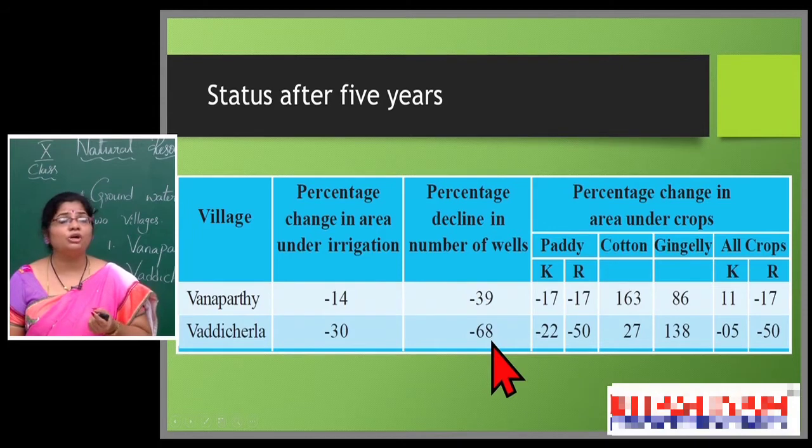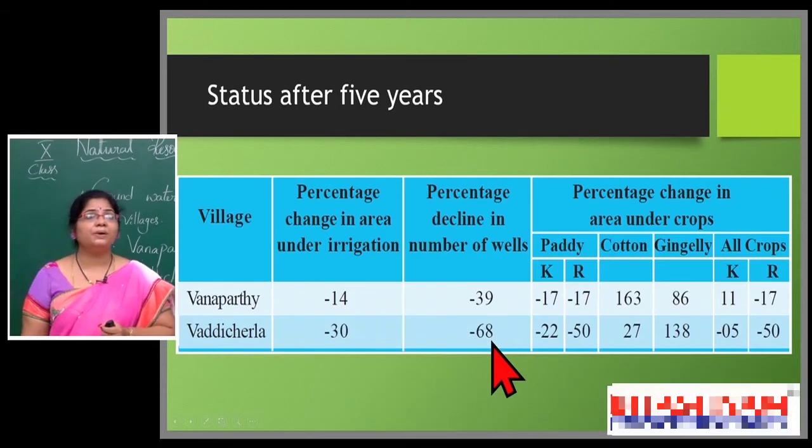When the wells are not useful to provide water for irrigation, then the farmer is unable to conduct agriculture. So obviously the irrigated area, the land area covered with agriculture, also starts to decline along with the number of wells, because there is no option other than wells. Only the wells provide water for irrigation. When the wells dry up and their number declines, then obviously the irrigated land also decreases.